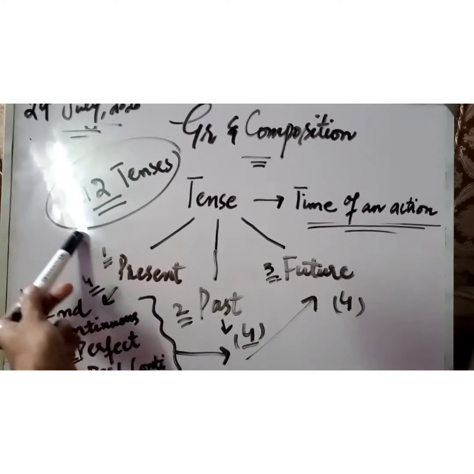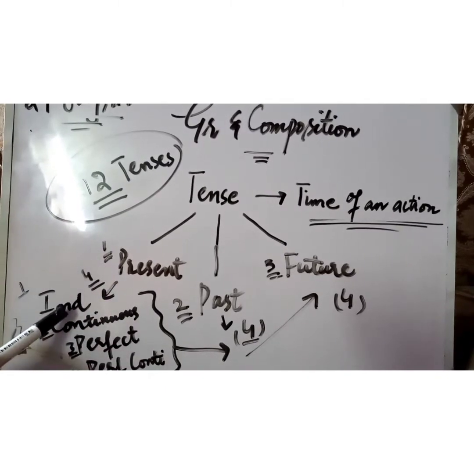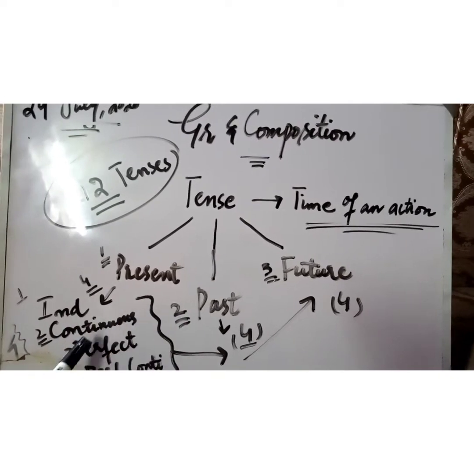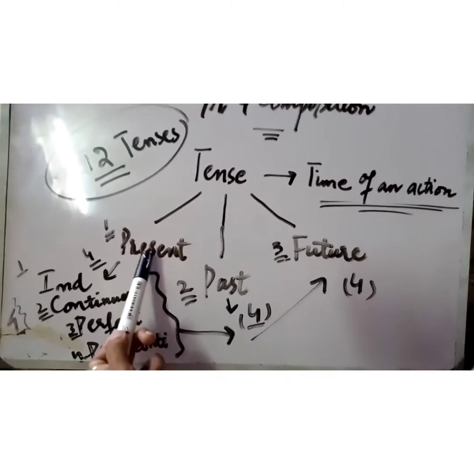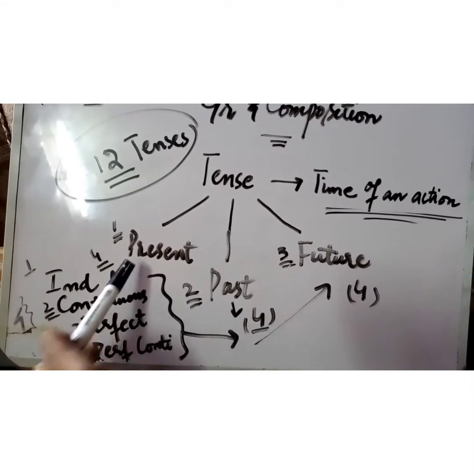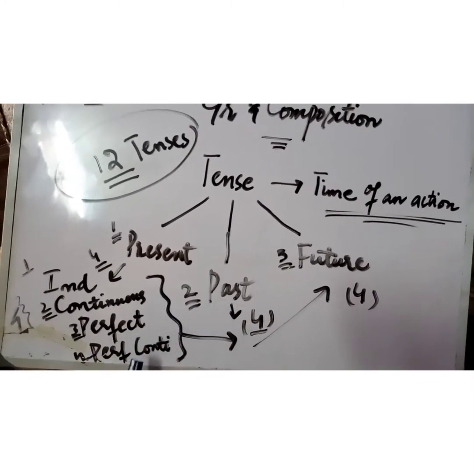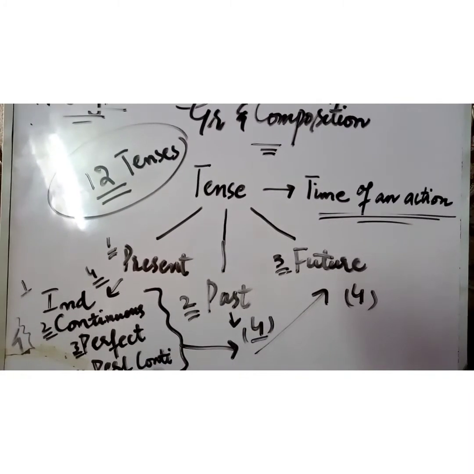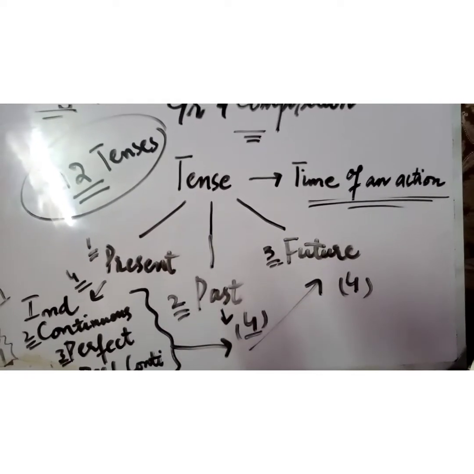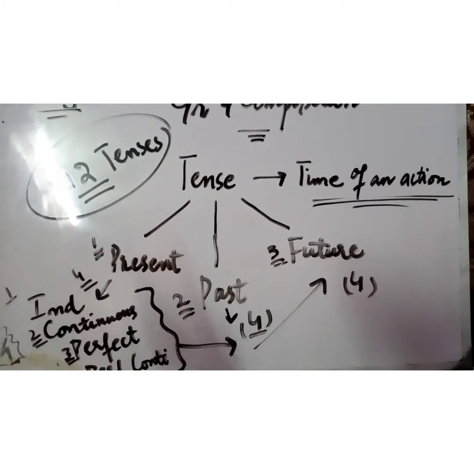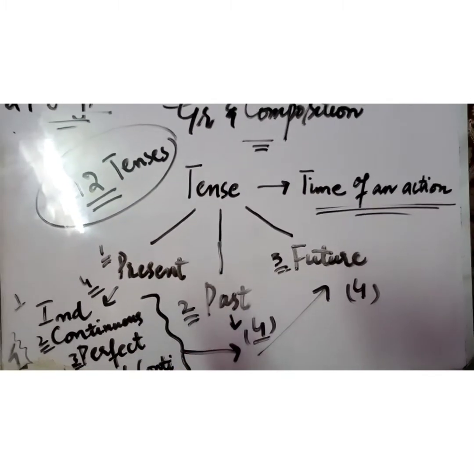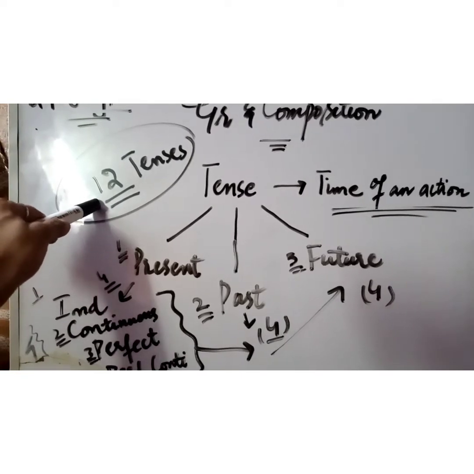So there are a total of 12 tenses: present indefinite, past indefinite, future indefinite, present continuous, past continuous, future continuous, present perfect, past perfect, and future perfect, present perfect continuous, past perfect continuous, and future perfect continuous. So tense is the time of an action, and we talk about three tenses. The time can be demonstrated in three types: present, past, and future. So there are in total 12 tenses.